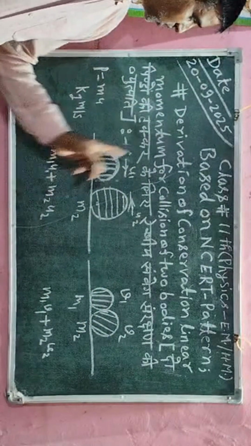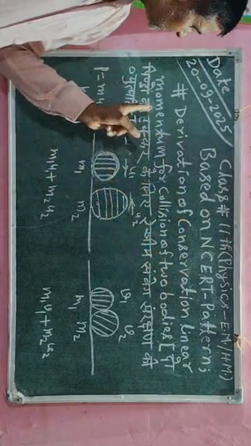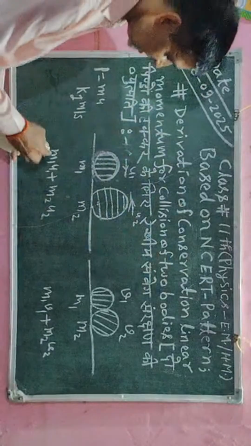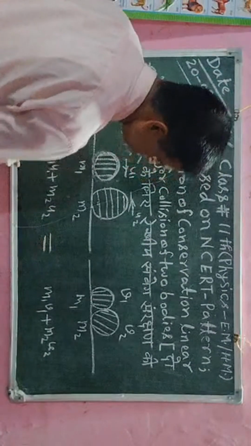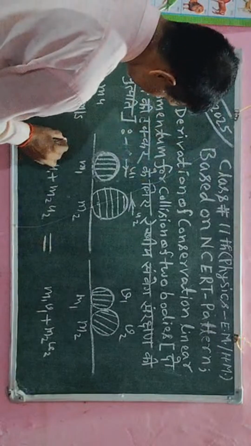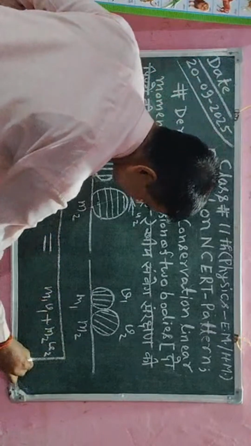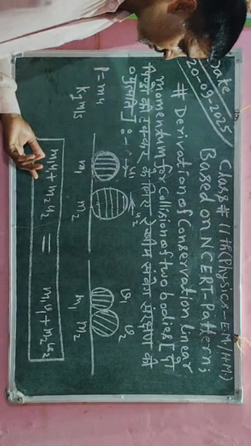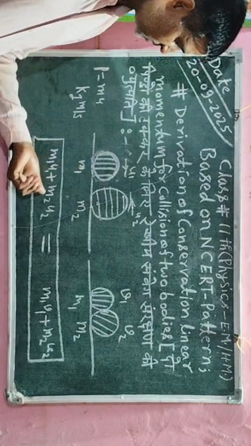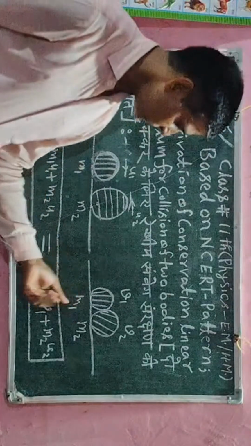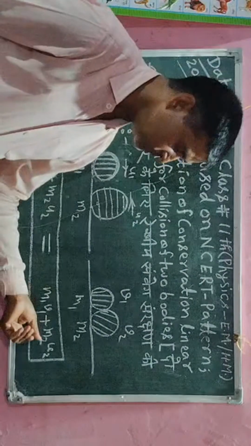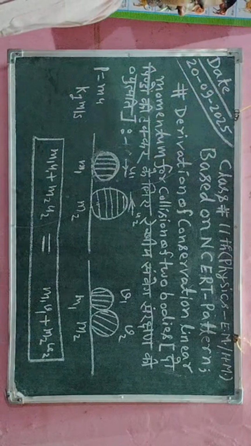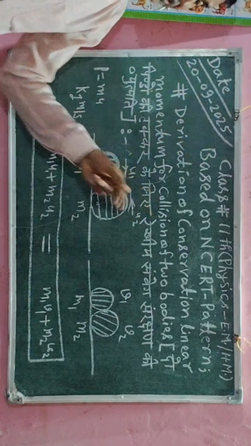According to conservation of linear momentum for collision of two bodies, I can say the linear momentum before the collision and after the collision is the same. Before the collision I write the momentum of the two objects, that is m1 u1 plus m2 u2, which is equal to after the collision m1 v1 plus m2 v2. This is the law of conservation of linear momentum for collision of two bodies.